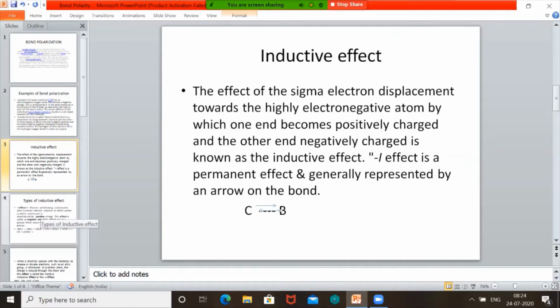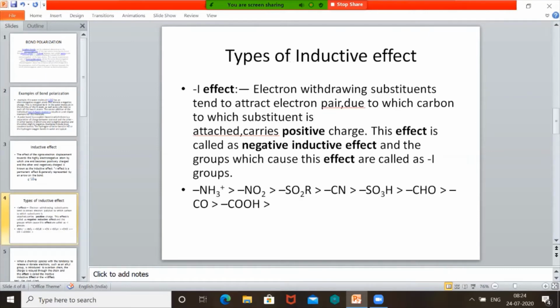What are the types of inductive effect? Let us see in this slide. I told you some atoms or some groups which are attached to carbon may have high electronegativity or they have less electronegativity. Groups which have high electronegativity attract the electron, withdraw the electron. So this is called withdrawing. They take the effect and become negative. For example, the COOH group is more electronegative than carbon. As a result, it attracts or draws the electron and becomes negative, this effect is called minus I effect.